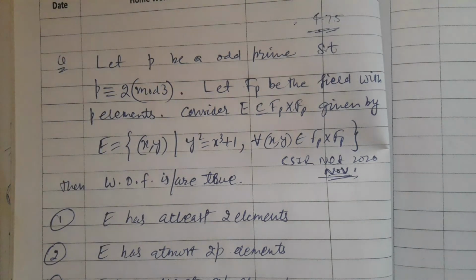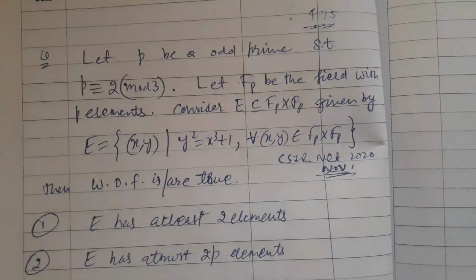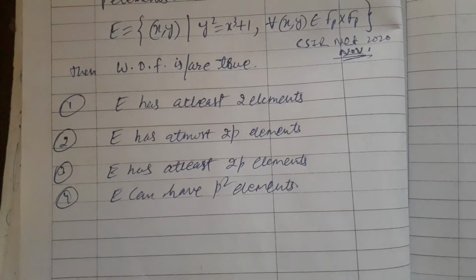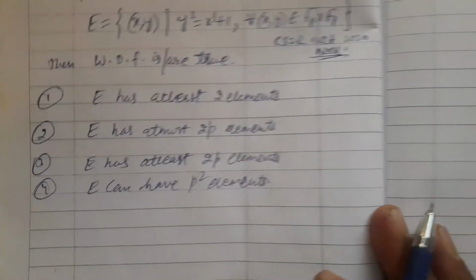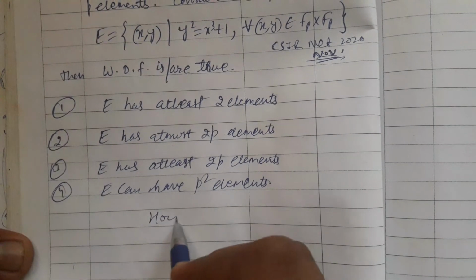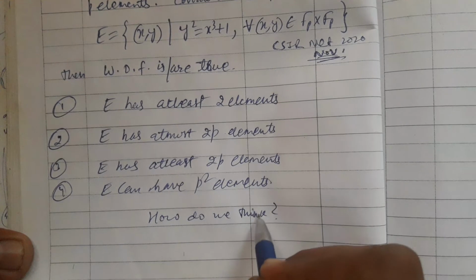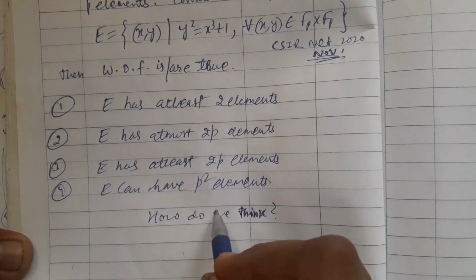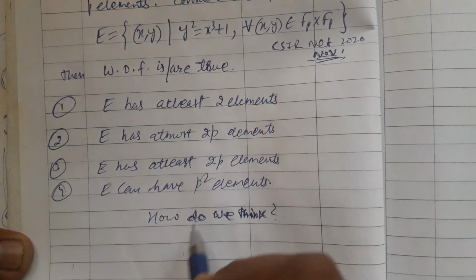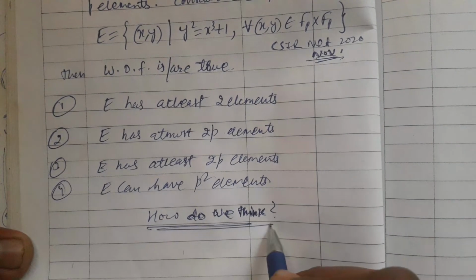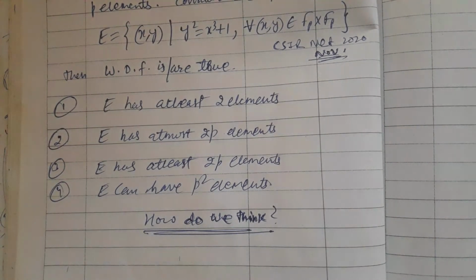What does this problem say and how do we think? I always try to start with how we think. Solving the problem is not enough. How we think is important, whether you solve it or not.